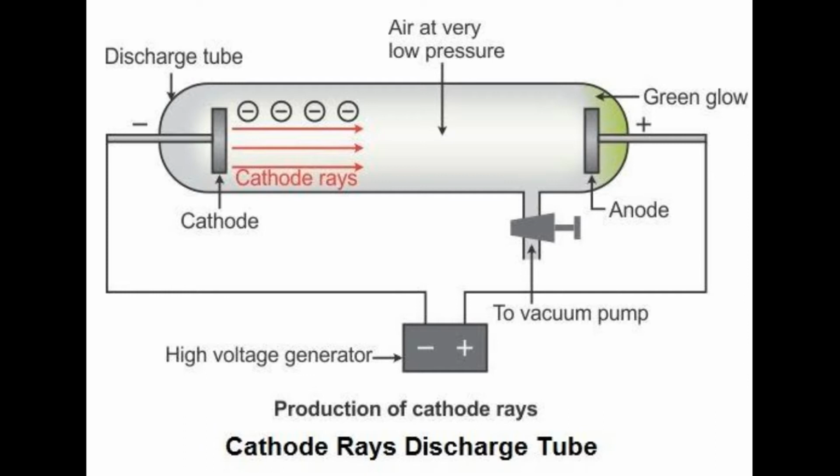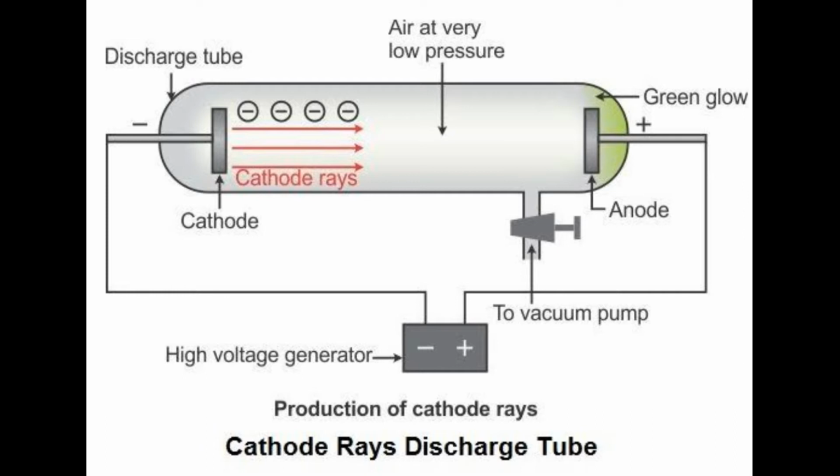So what happens here? Electricity passes from the battery and goes to the cathode, and the cathode emits some rays, and these rays are absorbed by the anode. These are cathode rays.